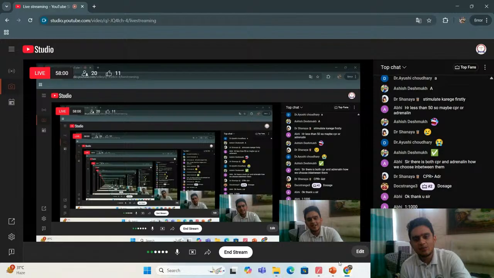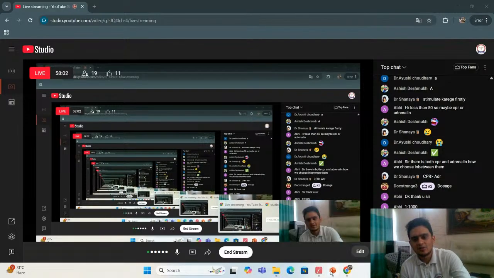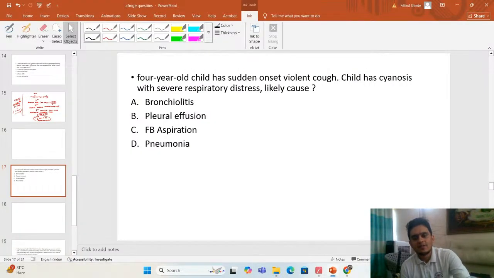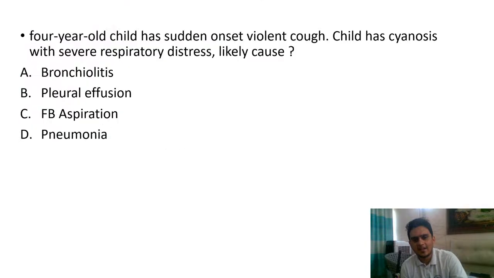Okay, so let's try to see the pointers. I have got a few answers, so let's try to discuss and think about what it can be. See, the child is 4 years old. I told you the toddler age group is between 3 to 6, and they are very curious, always exploring things. Now, this question says the child has sudden onset violent cough. It does not say that the child had fever, cough and coryza. The question says the child has suddenly become ill.